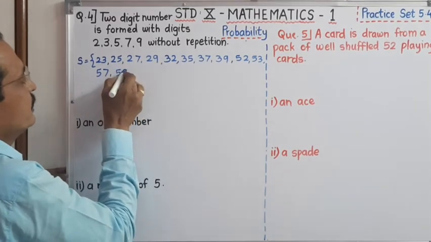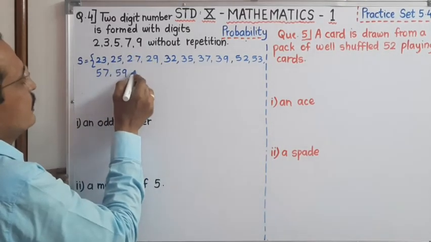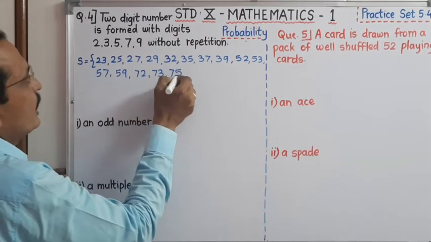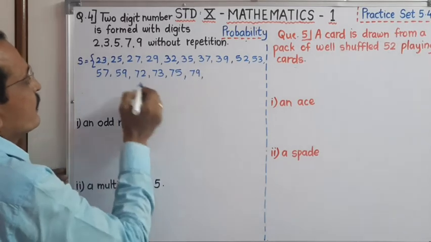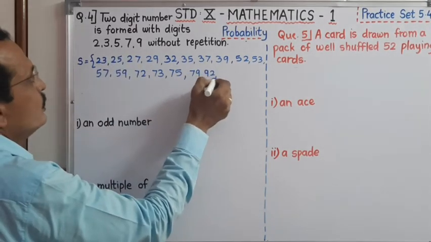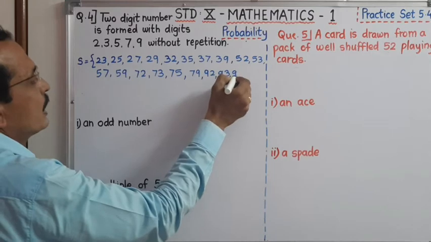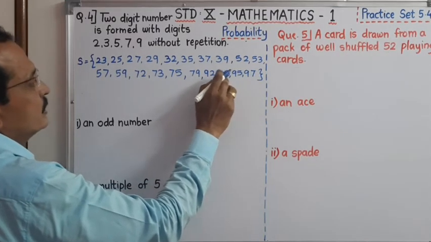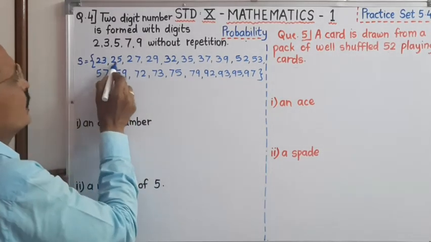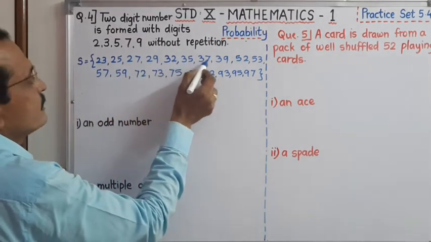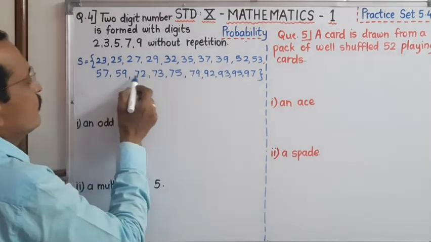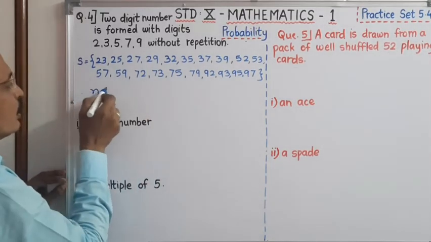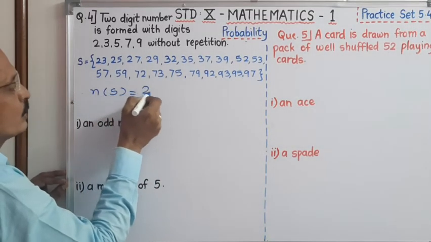Then 7 with 2, 7 with 3, 7 with 5, 7 with 9 and 9 with 2, 9 with 3, 9 with 5, 9 with 7. Finish. Therefore, dear students, counting 1 to 20, number of S is equal to 20.